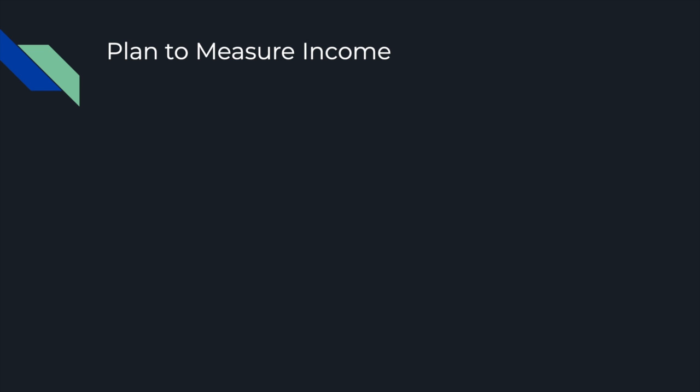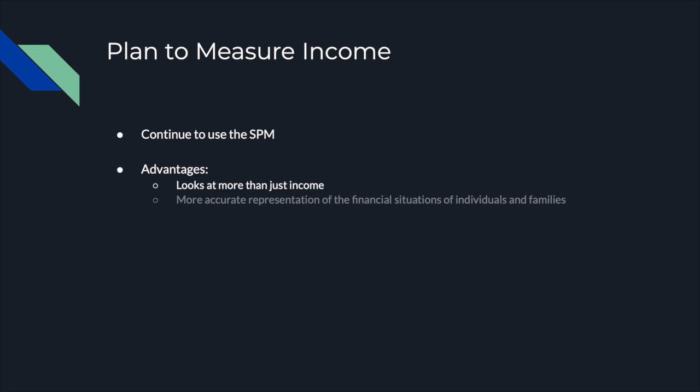Because the SPM gives a more holistic view of how a person's income is able to be used to pay for basic needs, we will continue to use this measurement when measuring poverty. We think it is vital to look at more than just income because other economic factors play a role in how families are able to spend their money and the things they must give up due to financial struggles.